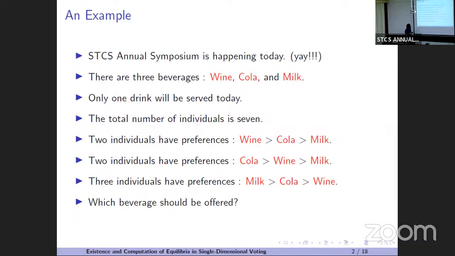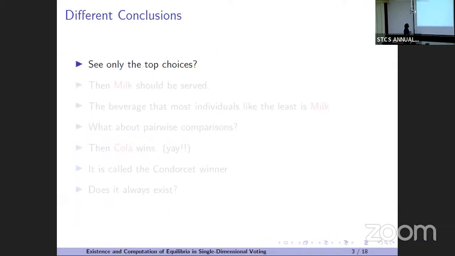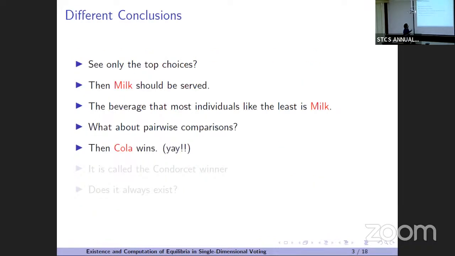Also, if you take cola and milk and forget about wine, then 2 plus 2, 4 people prefer cola over milk. So cola also wins. Basically, in pairwise comparisons, cola wins over every other drink. Then we conclude that cola should be served, and it's good actually.